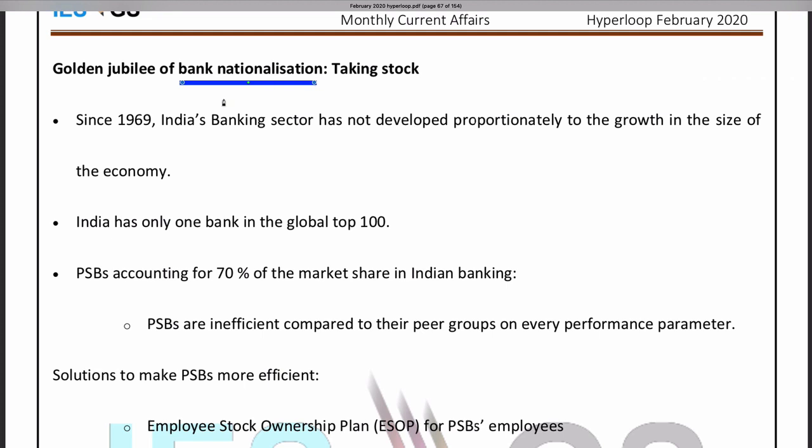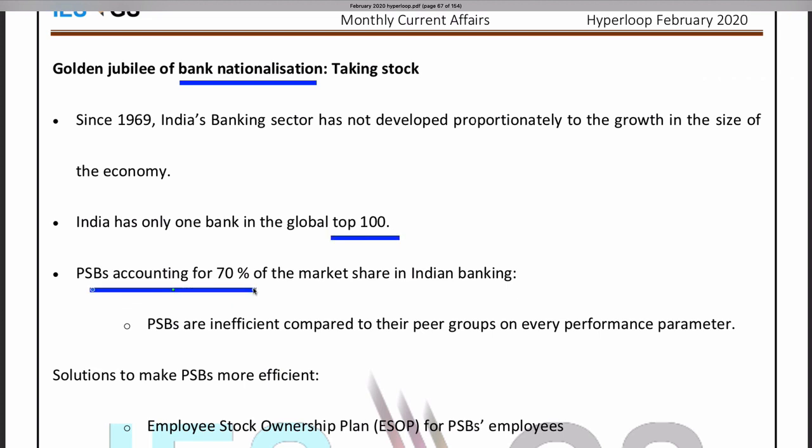banking sector has not developed proportionally to the size of the economy. So with the size of India's economy, the banking sector should be more robust. For example, India has only one bank in the global top 100. So we take the 100 top banks globally. India has only one bank in that list. And these public sector banks account for 70% of the market share in Indian banking.